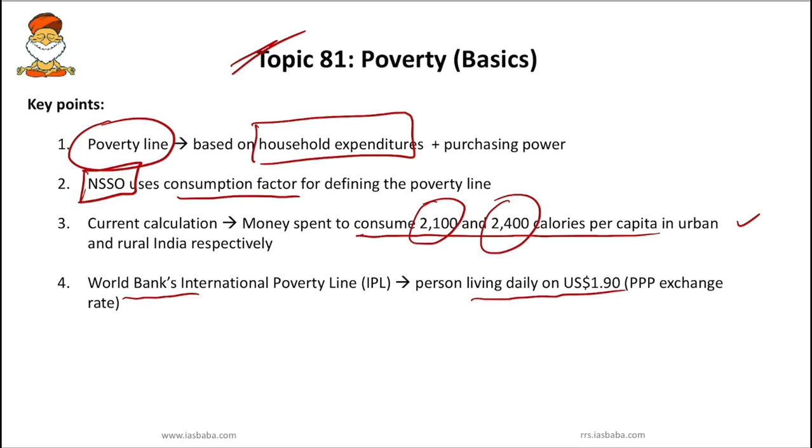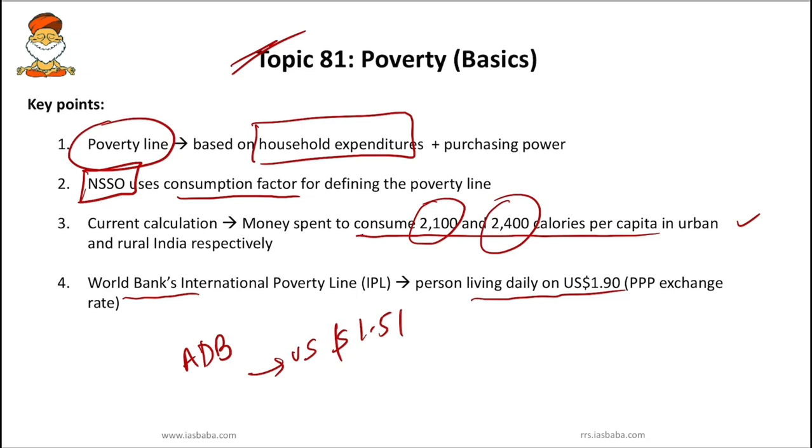You can also remember the ADB, that is, the Asian Development Bank. It has also given its criteria and it says that currently any person who is spending below 1.51 US dollars per person per day is considered poor. So the ADB has reduced the benchmark, or it has reduced the criteria.